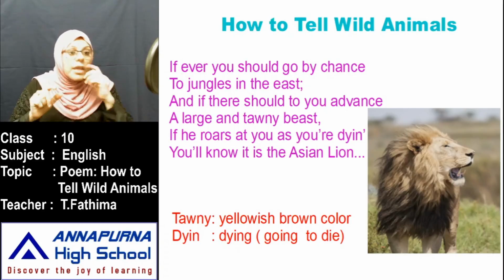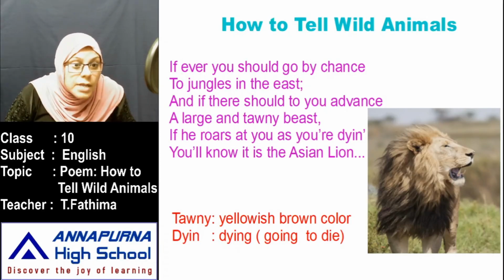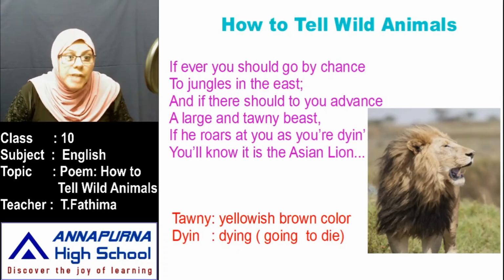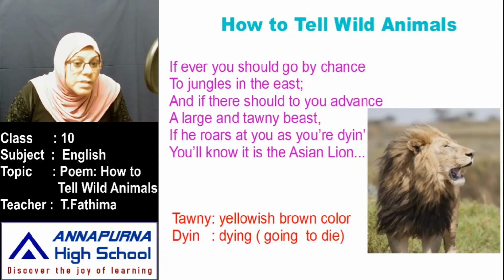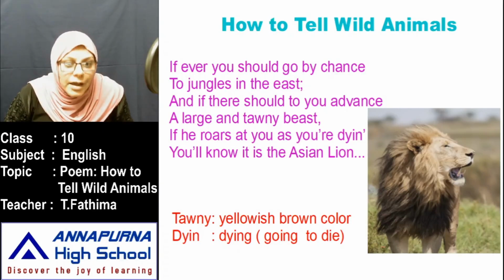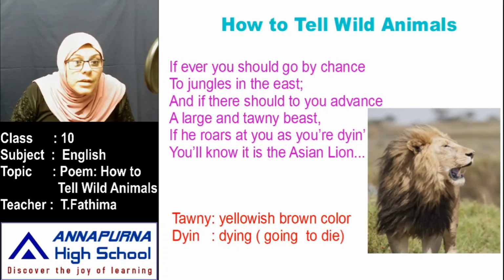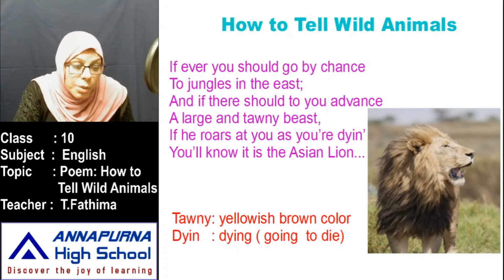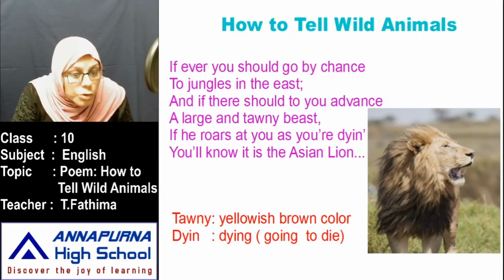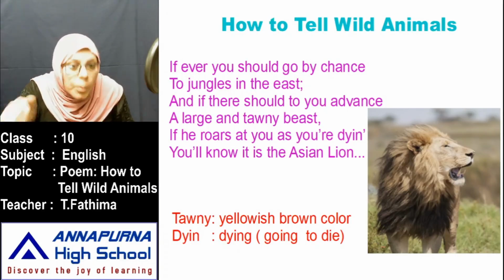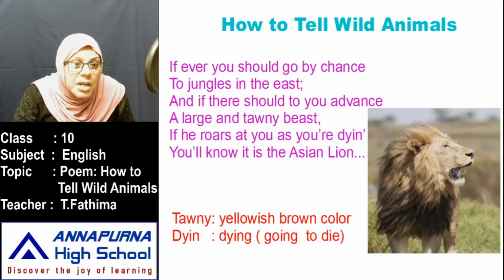See here, children. If ever you should go by chance to jungles in the east, and if there should to you advance a large and tawny beast, if he roars at you as you are dying, you will know it is the Asian lion. Now, how do you identify that lion? How do you know that it is an Asian lion? Because it is coming to kill you. It is coming to eat you. No one is there for you to help. By chance you faced that lion suddenly, unexpectedly, when you went to the jungle. Then you are supposed to identify that it is an Asian lion.